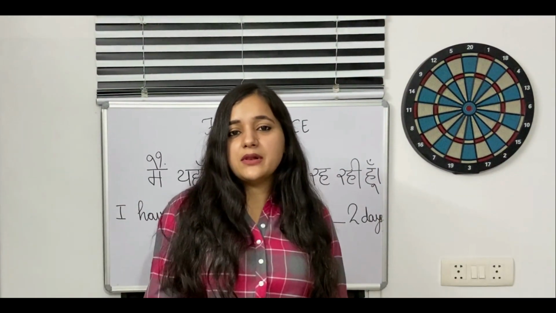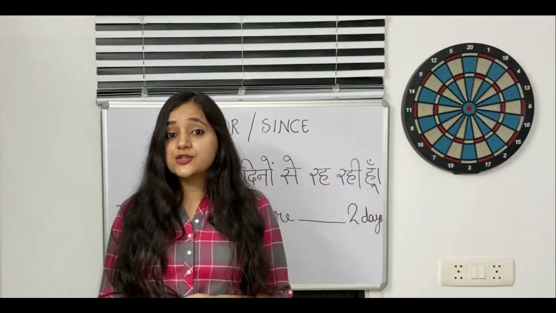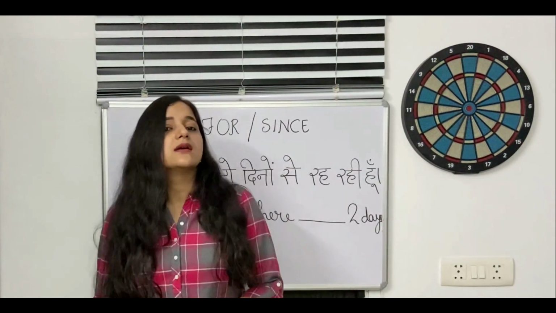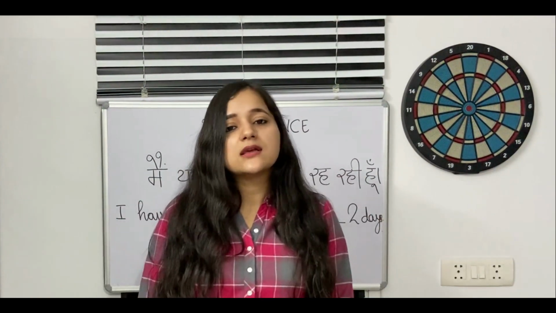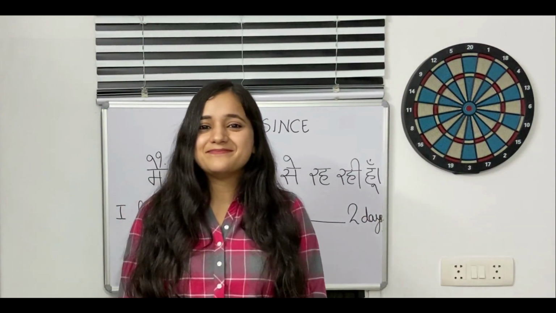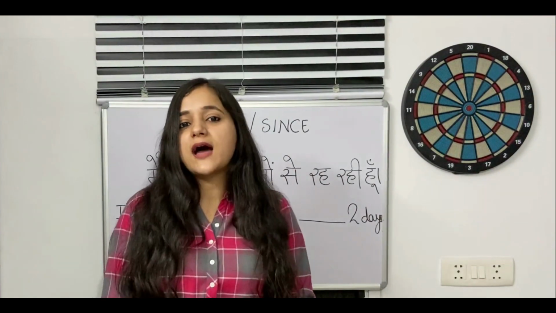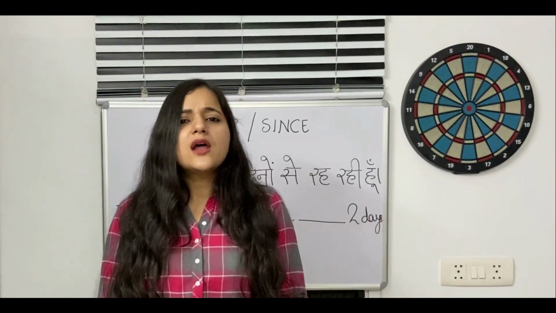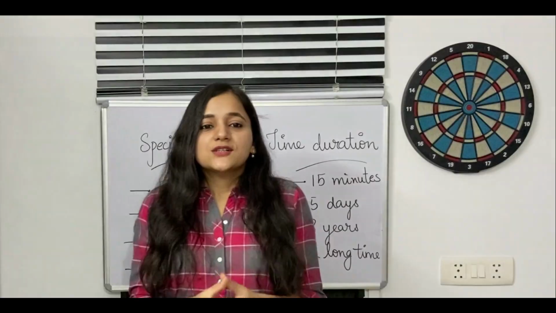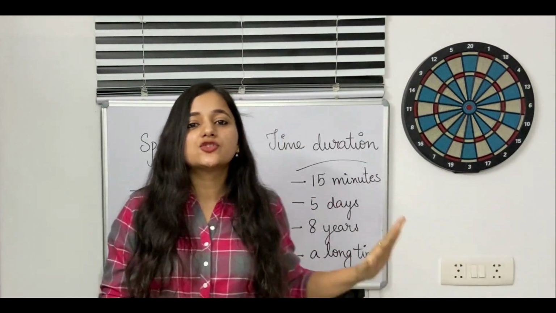Let me give you another example. I have been traveling for the past 2 months. I just used for. I have been traveling for the past 2 months. Whereas I can also say it like this: I have been traveling since 1st of February. So there are two different ways in which I can say the same sentence. However, I have replaced for with since over here. Now, why exactly did I do that? And was the usage right? Let's find out.